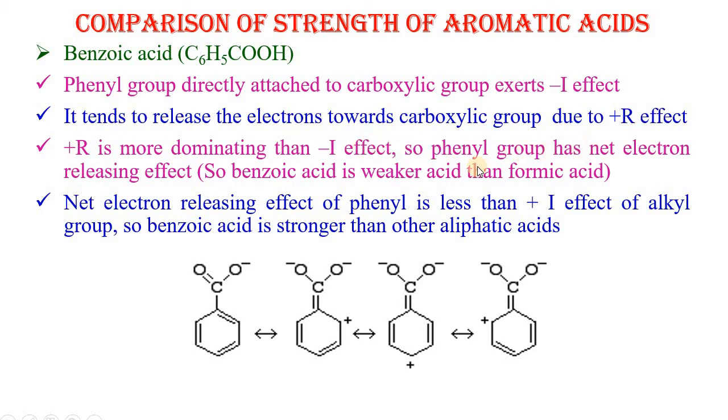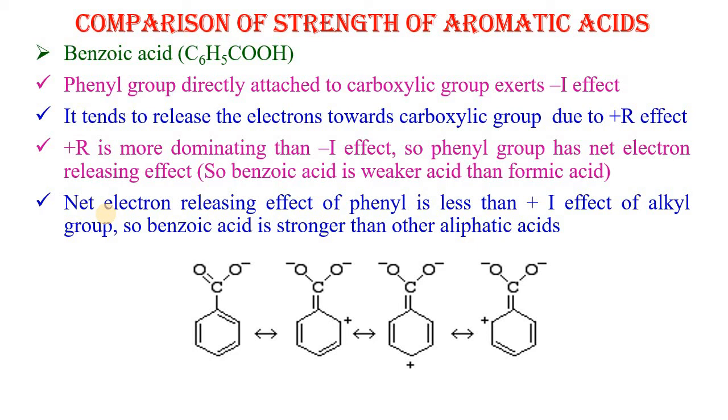So the phenyl group has a net electron releasing effect. So benzoic acid is a weaker acid than formic acid. The net electron releasing effect of phenyl is less than the +I effect of the alkyl group. So benzoic acid is a stronger acid than aliphatic acids.